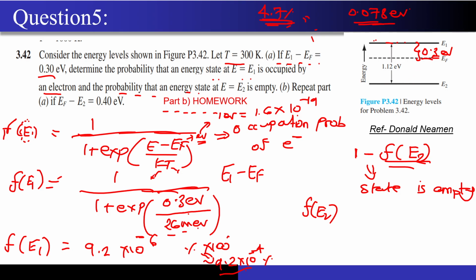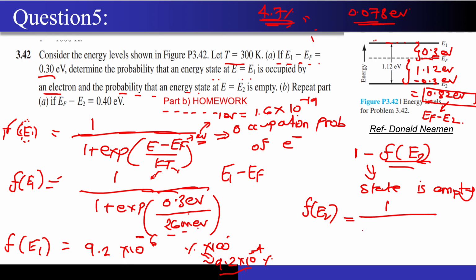Let me just check. E2 minus EF has not directly been given to me, but E1 minus EF has been given. E1 minus EF is 0.3 electron volt. So EF minus E2 must be 1.12 electron volt minus 0.3 electron volts, right? So this answer that you're seeing over here comes out to be something like 0.82 electron volts. And this is not E2 minus EF, this is EF minus E2. So E2 minus EF will be the negative of this number.